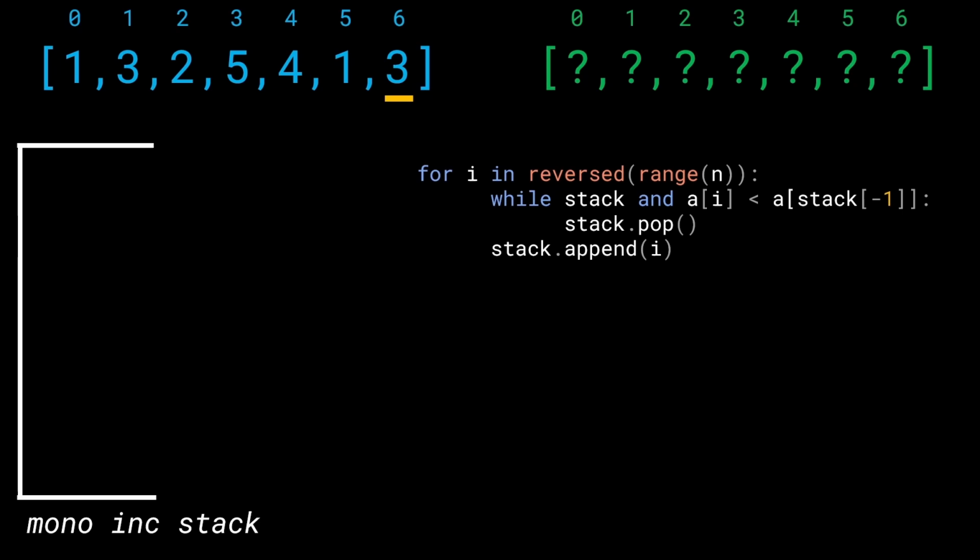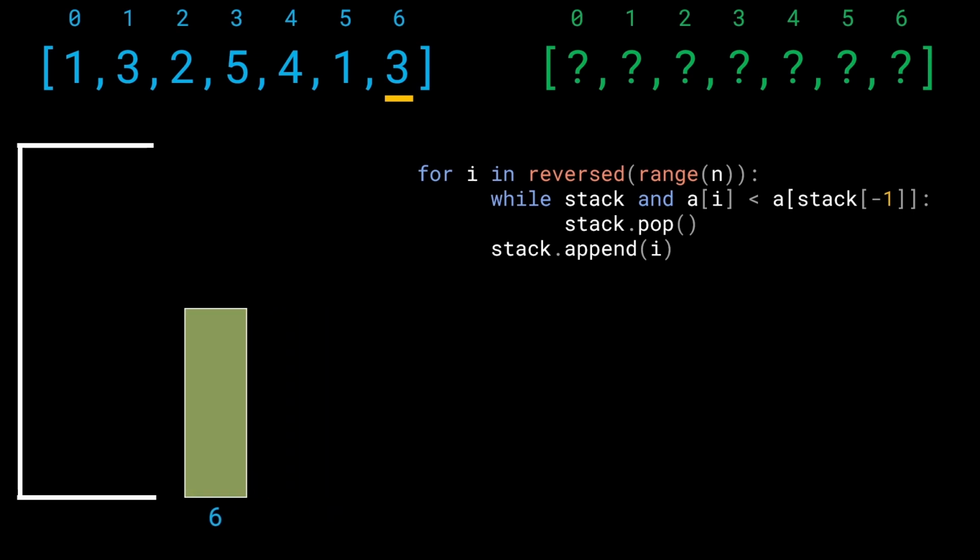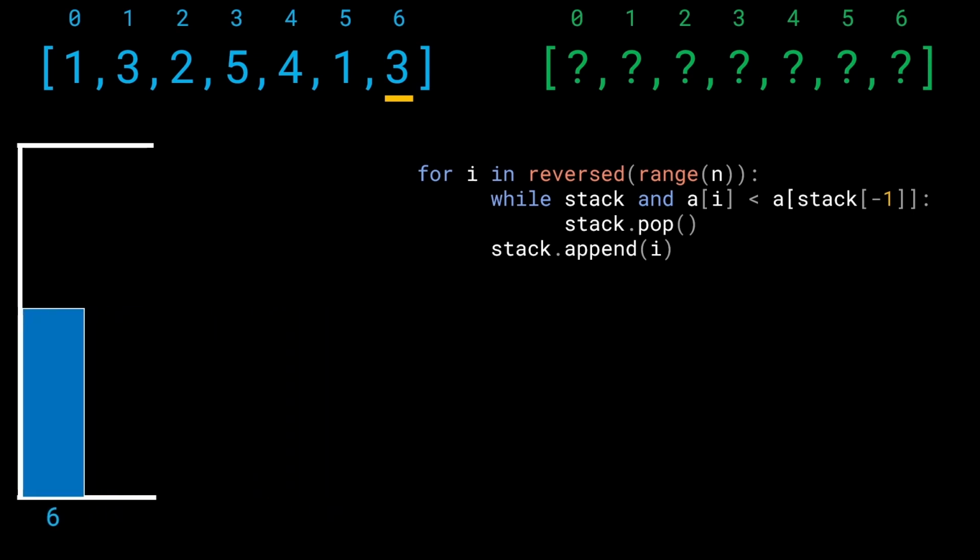And on the right hand side is the code. You can see that I've done for i in reversed of range of n, so that now we iterate from the right to the left instead of the usual left to right. And we'll try to see how the rest of the code works according to this simulation. So we'll first start from the rightmost value, which is going to be the index 6. So we'll go ahead and look at the index 6 and we see the value 3. Since the stack is empty at this point, we'll simply go ahead and append this value to the stack. Again, I'm going to append the indices.